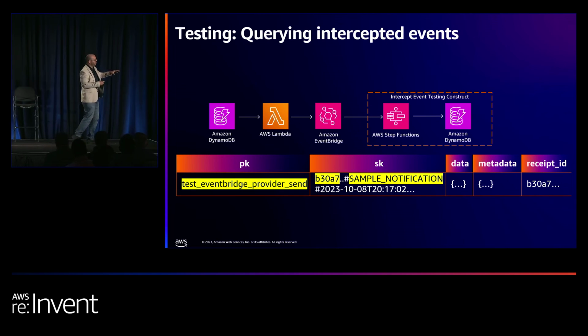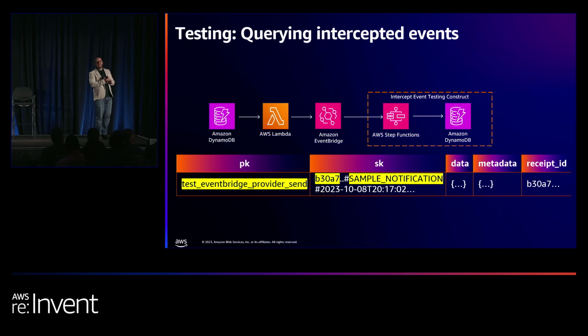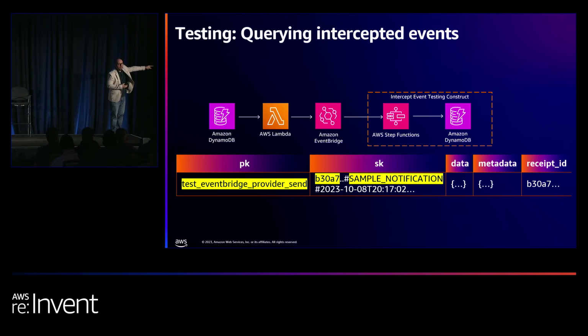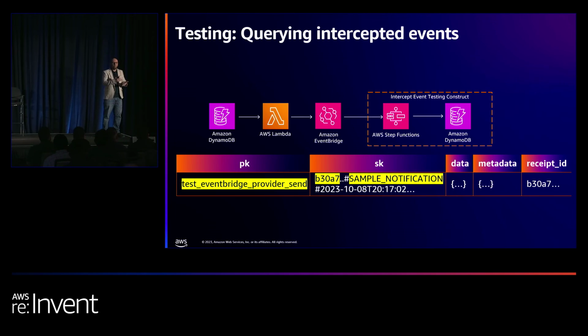Inside this DynamoDB table, we use the principle of single table design, if you like, where we use the name of our test as our primary key. So we always know that the event that was emitted came from this particular test. Otherwise, we have it all mixed up. It would be difficult to query. And then we use this issue receipt, so we know that test was emitted, and we can take this exact test from this exact event from this exact issue receipt.